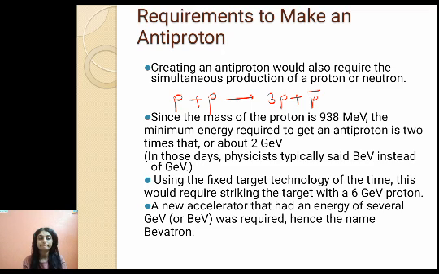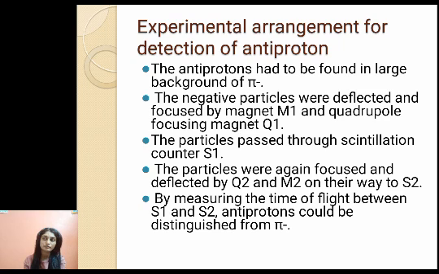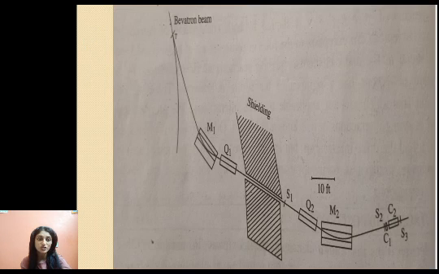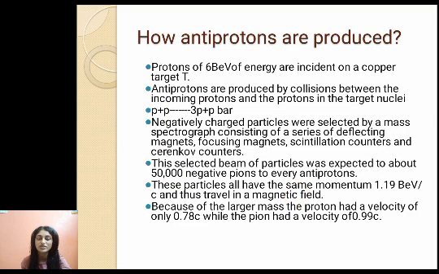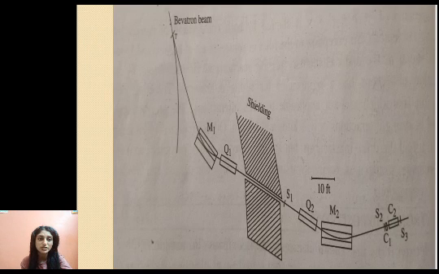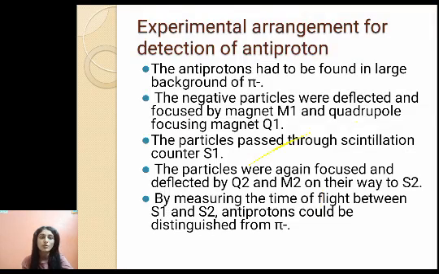Now, with the Bevatron it was possible to detect the antiproton. The antiprotons had to be found in a large background of negative pions. Negative particles were deflected and focused by magnet M1 and quadrupole focusing magnet Q1. The particles pass through scintillation counter S1. So this is the arrangement. We have C1, C2, which are Cherenkov detectors, S1, S2, S3, which are scintillation counters. Then we have M2 and M1, which are magnets, and Q1, Q2, which are quadrupole focusing magnets.